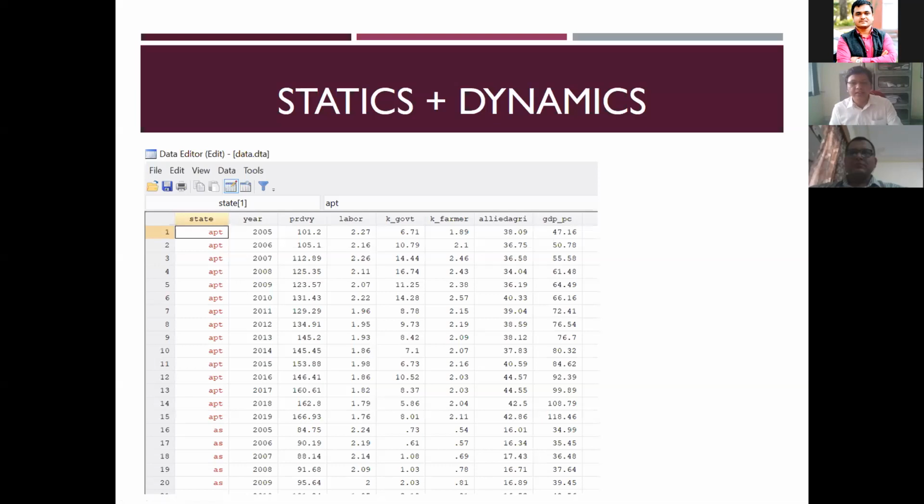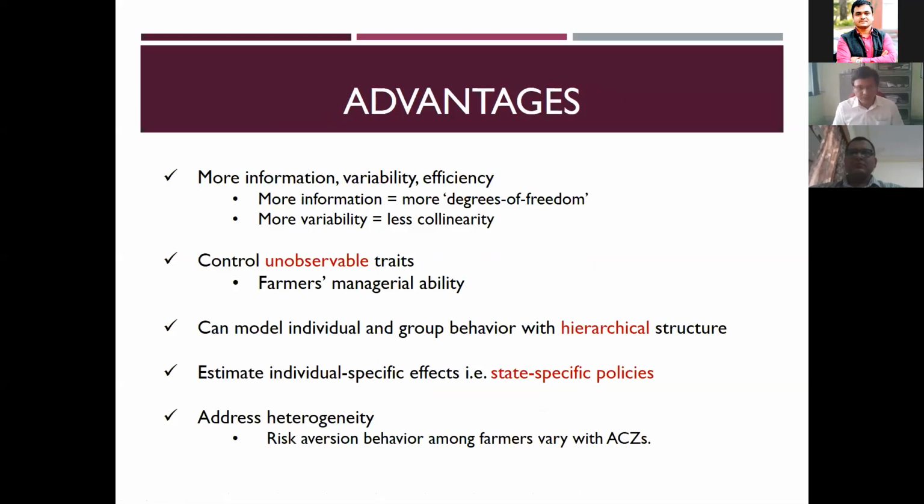But the idea is this is how panel data has to be arranged during analysis. And the advantages, compared with OLS, meaning cross-section data, which is collected in one particular year, or time series data, which has a pretty lengthy time span but a very high aggregation level. Here in panel data, we have more information on each entity, each variable. The advantage is that whenever we have more observations, the degrees of freedom go up. For statistical properties, this is very important.